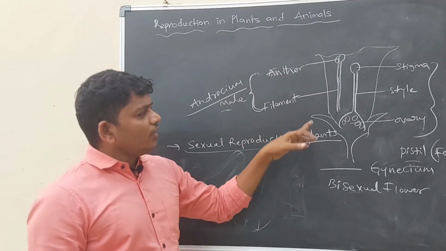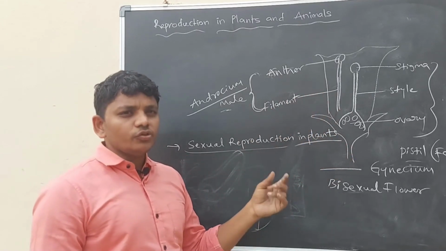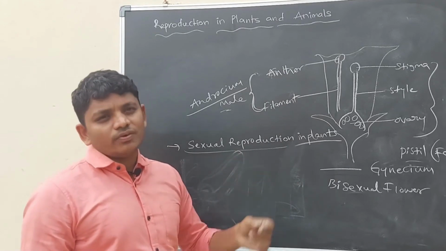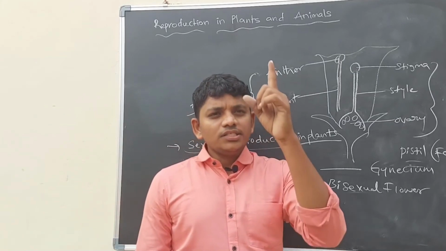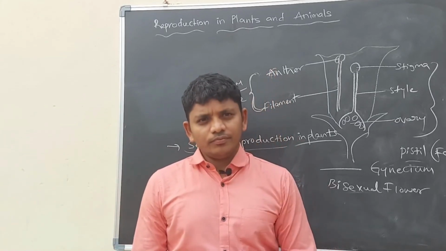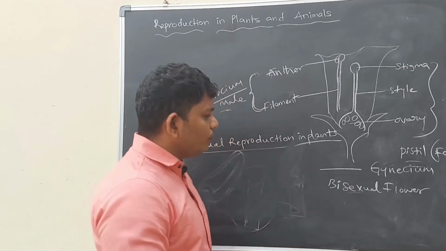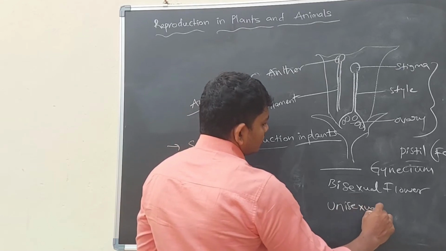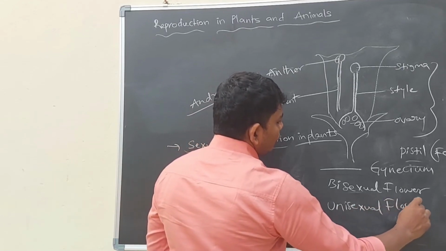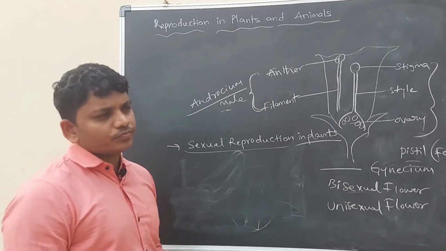In the same way, if the flower contains female characters only, it is also called a unisexual flower. So a unisexual flower contains only one type of sexual characters, whether male or female.